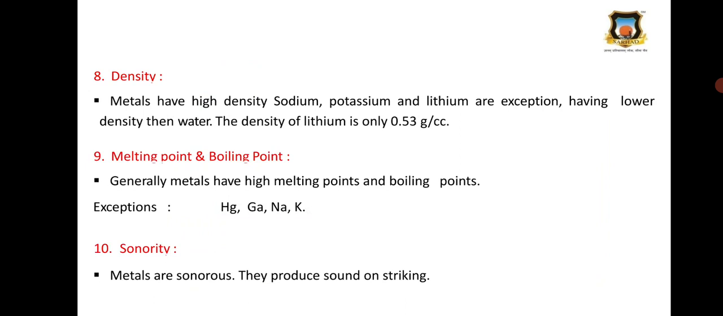Then melting point and boiling point. Metals have high melting and boiling points. There are some exceptional cases like mercury, gallium, sodium and potassium. They have low melting points. If we strike these metals, then they produce sound, and this property is called sonority, and the metals are sonorous.